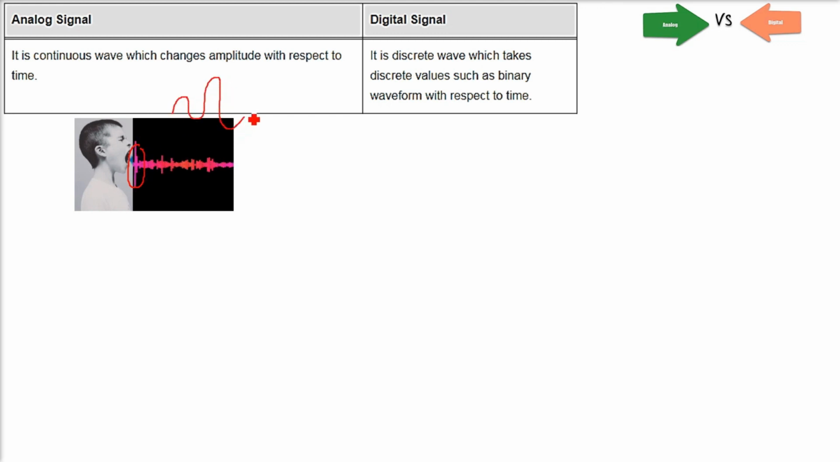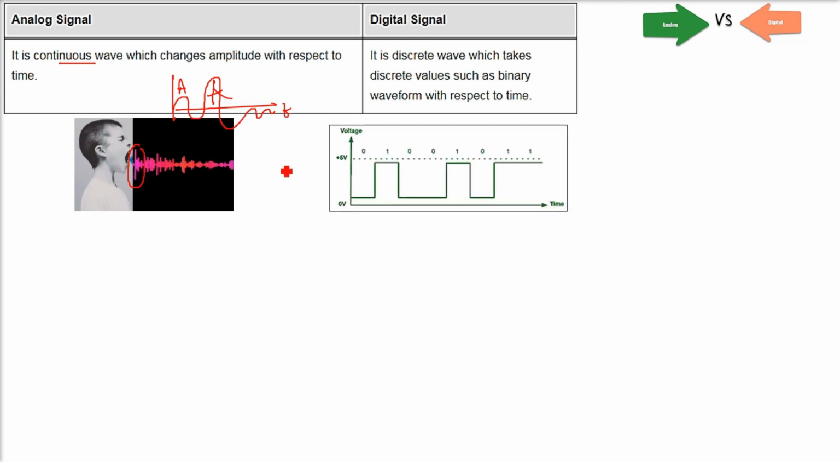If he is not speaking loudly, the loudness will be less, so it can be represented by a short amplitude waveform. If he is speaking in a loud manner, it can be a higher amplitude. So it continuously changes in amplitude with respect to time.